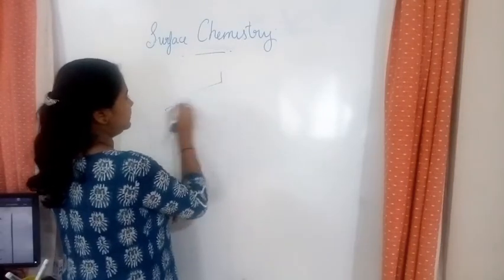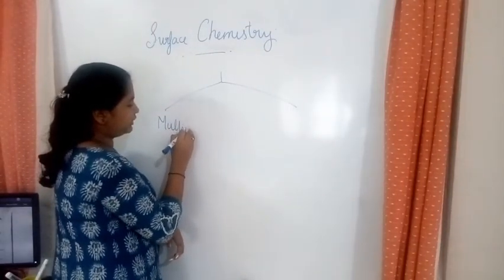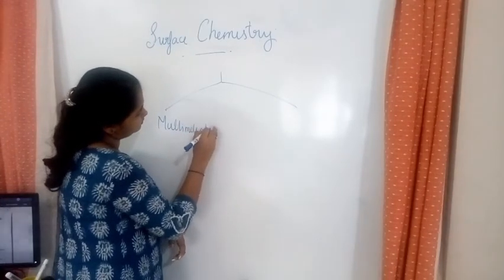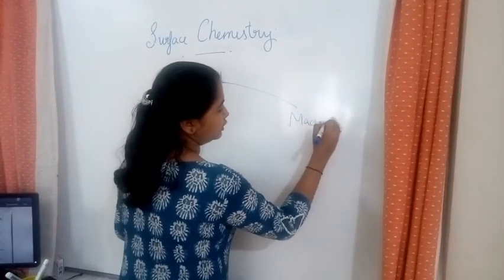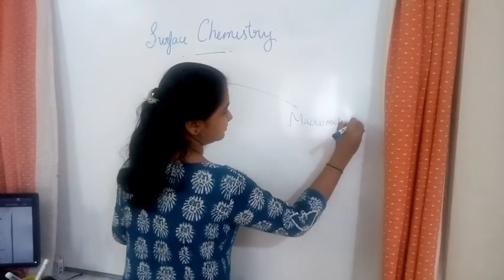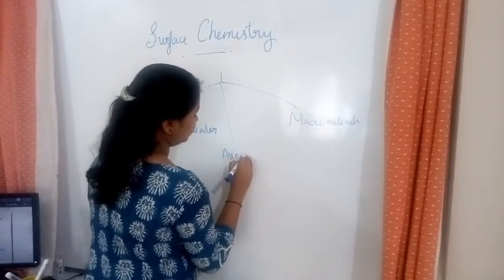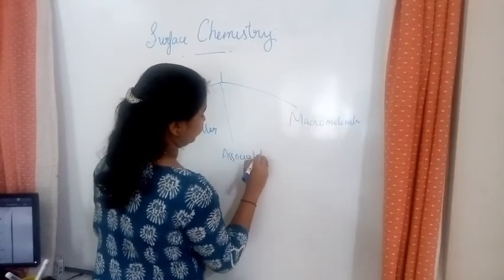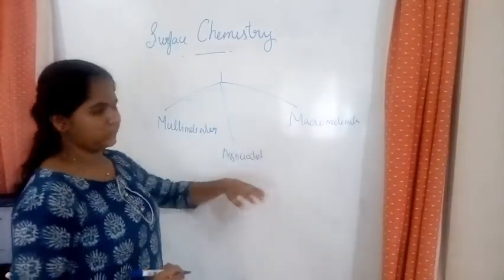So first one is multimolecular, then macromolecular and associated colloids. So this is multimolecular colloids, macromolecular colloids and associated colloids.